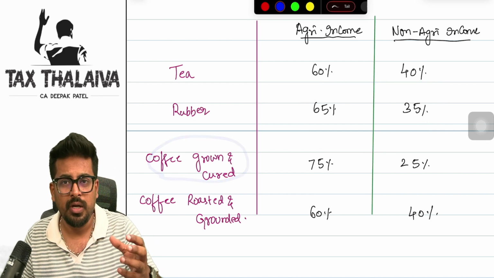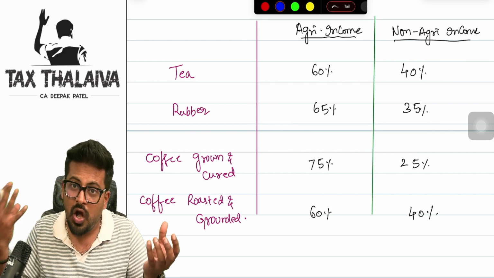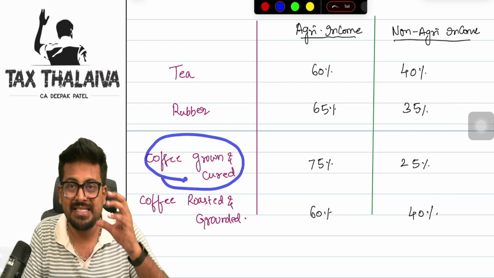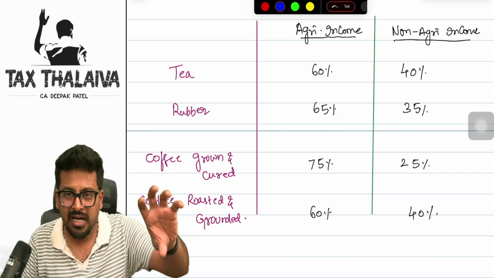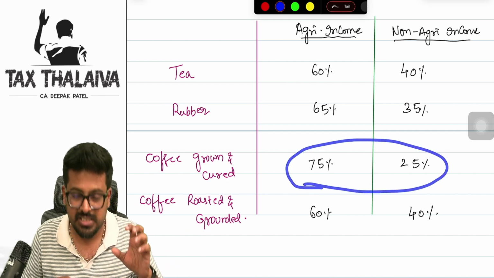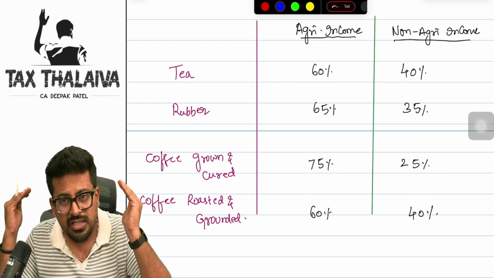Coffee, grown and cured. Coffee seeds are found in the market, and coffee powder is also found in the market. If you are selling coffee seeds, you have grown the coffee seeds out of the plant, and that seed alone is sold into the market, in that case 75% and 25% will be treated as agriculture and non-agriculture income. But not just seeds.